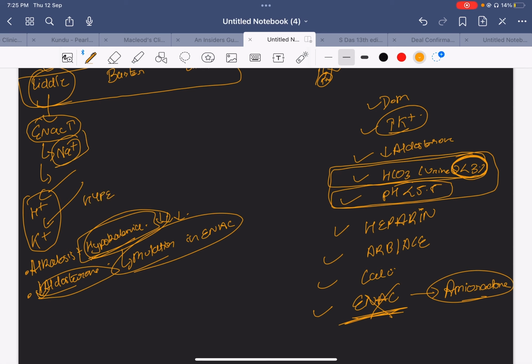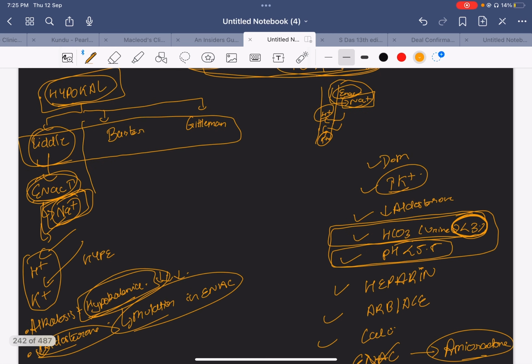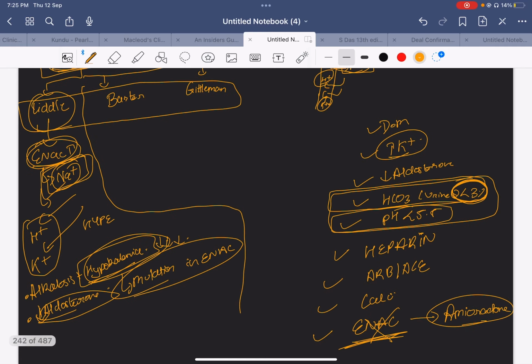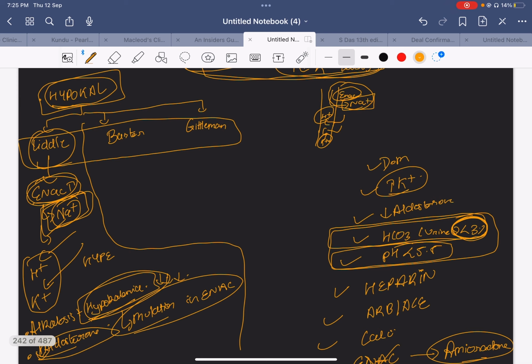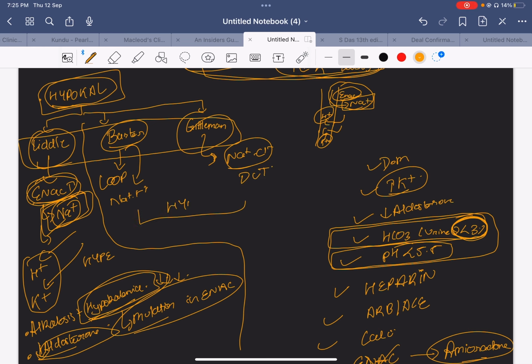Why? Because I told you the body is retaining more sodium than it should by hyperfunctioning the ENaC channels. So the hint for Liddle syndrome in the exam will be hypertension, right? Hypertension, hypokalemia, alkalosis, right? And when you look at Bartter's versus Gitelman, Bartter's is somewhat like a patient who is taking long-term loop diuretics. There is a defect in the ascending loop of Henle in the Na plus K plus 2 Cl minus channels. I hope this is clear. And Gitelman's is due to Na plus Cl minus channels in the distal convoluted tubule. Both will come with hypokalemia. Both will present with alkalosis.